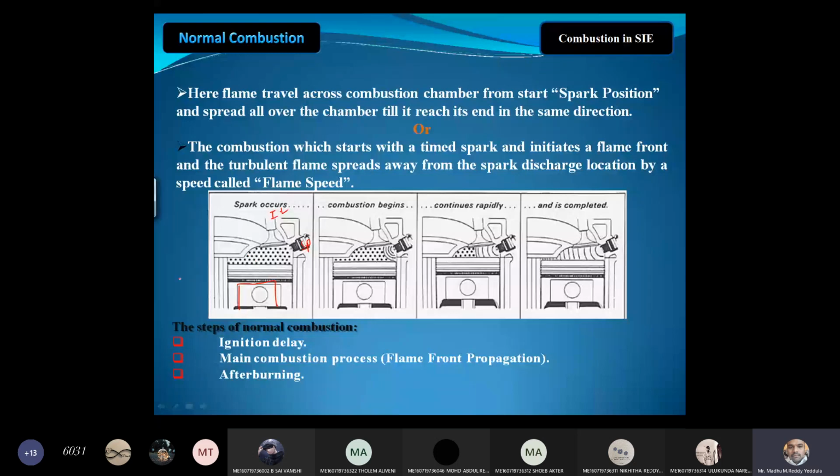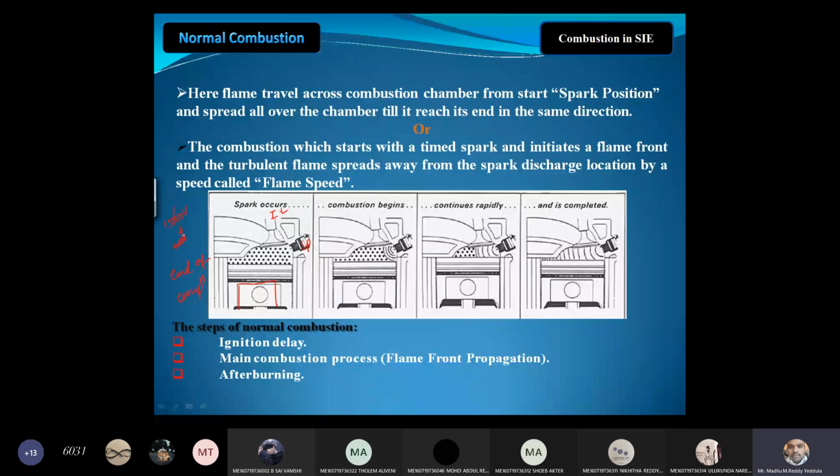As we know, in a petrol engine, at the end of the compression stroke, when the piston reaches TDC, before TDC, what will happen? We need to inject the spark. In the first figure, we are injecting the spark. What will happen the moment you inject the spark? Can you tell me what is the voltage of the spark? Anyone? 32,000 volts. Yes, the voltage varies from 15,000 volts to 40,000 volts, depending.